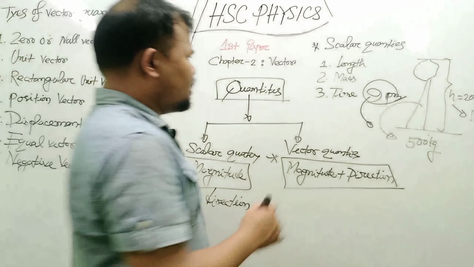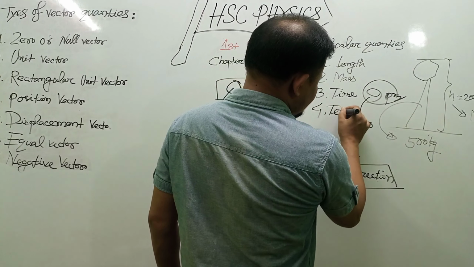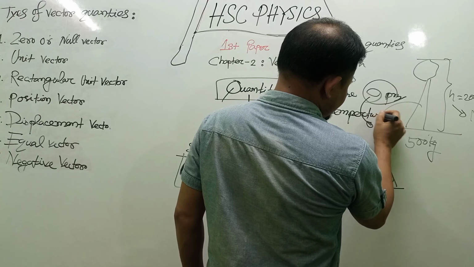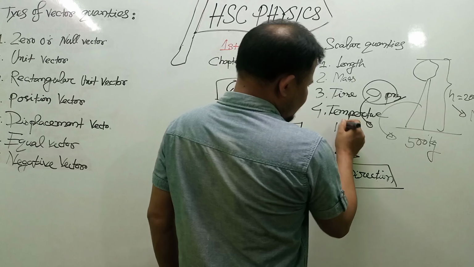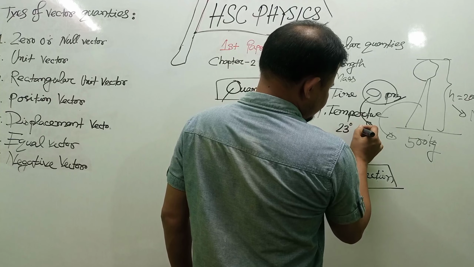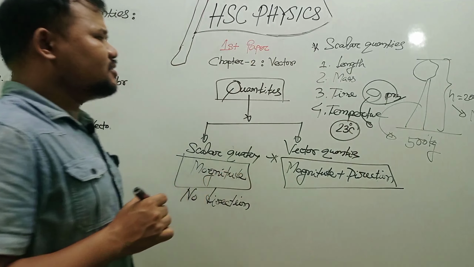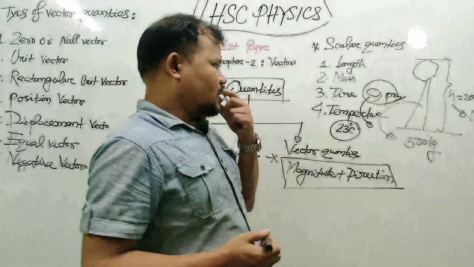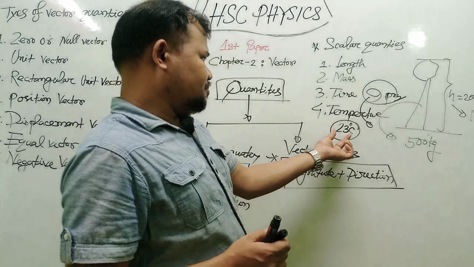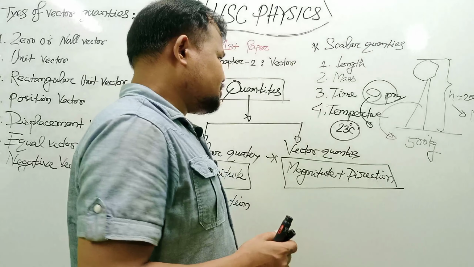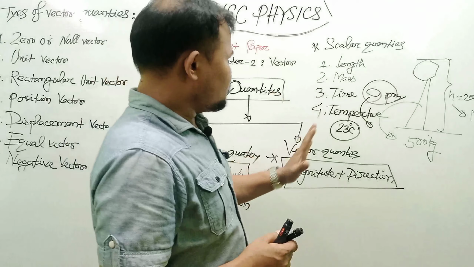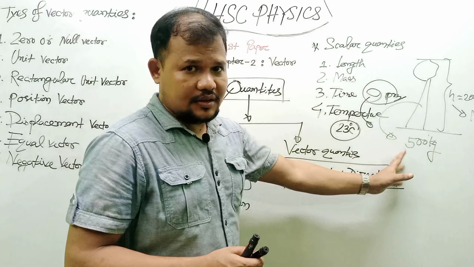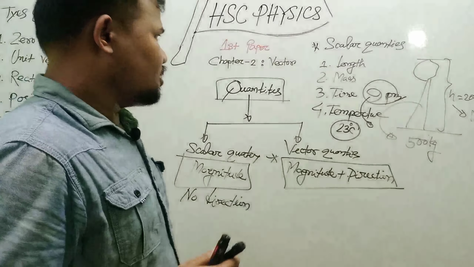Another is temperature. How much is the temperature today? Suppose anyone tells you that today's temperature is 23 degrees Celsius. 23 degrees Celsius is the magnitude of the temperature. To represent a scalar quantity, you just need the magnitude. There is no need for any direction.